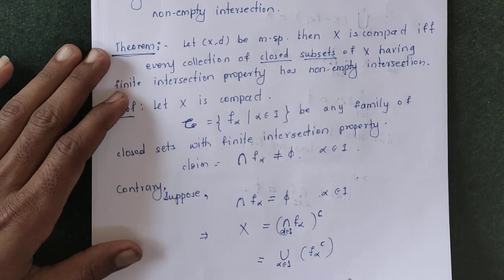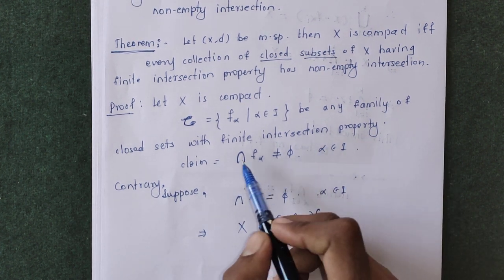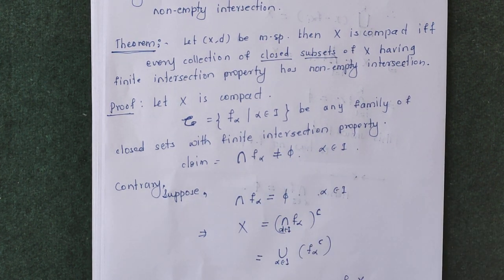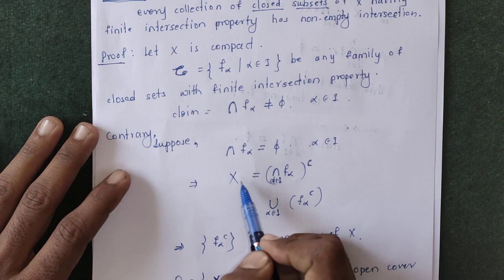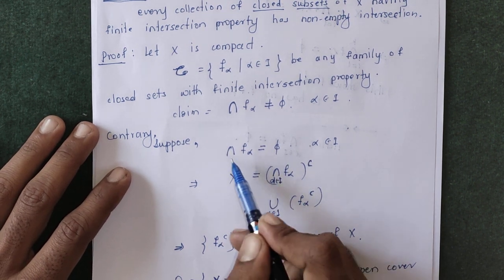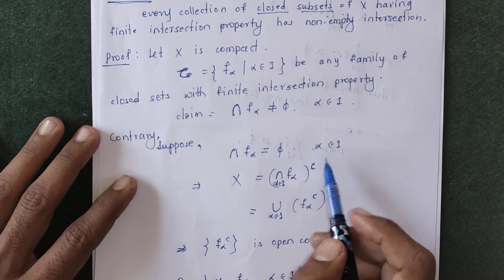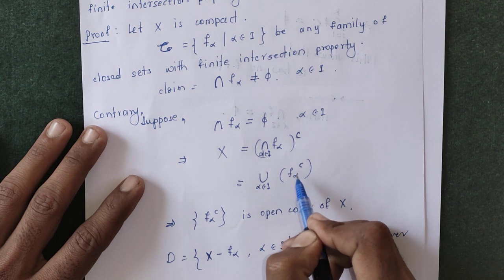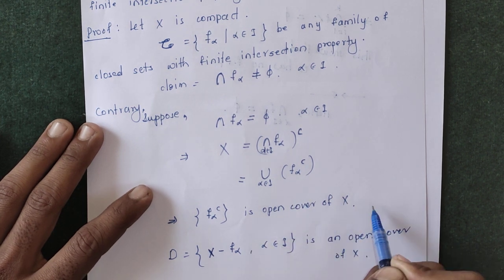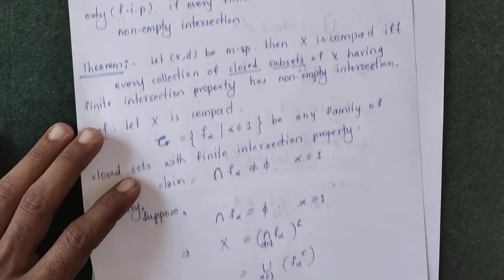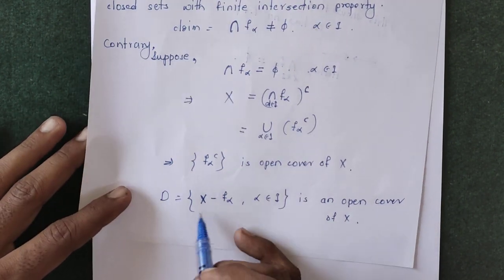In this part, we suppose script C is the family of closed sets with the finite intersection property, and our claim is that the intersection of f alpha is non-empty. On the contrary, suppose this intersection is empty. If you take the complement, phi complement is equal to x, which equals the complement of the intersection of f alpha, and the complement of the intersection of f alpha is the union of the complements of f alpha. So this will be an open cover for x, and since x is compact, this open cover admits a finite subcover. F alpha complement can be written as x minus f alpha.